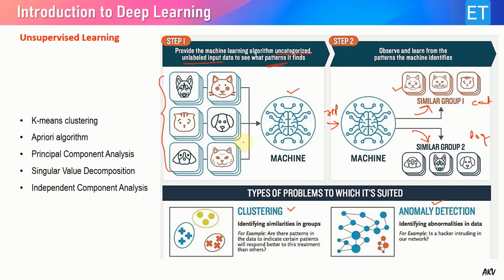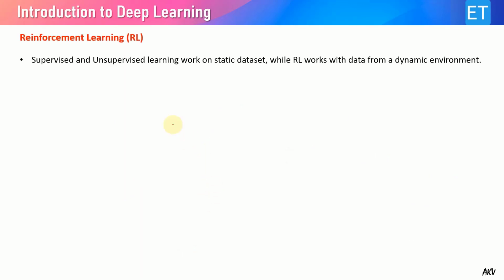We have different algorithms which work on unsupervised learning and are very popular, such as k-means clustering, the Apriori algorithm, PCA, which I have already explained in one of my videos, SVD, singular value decomposition, and then ICA, independent component analysis. Now let us see reinforcement learning, RL. Unlike supervised and unsupervised learning, where the input is a static data set, RL works with data from a dynamic environment.